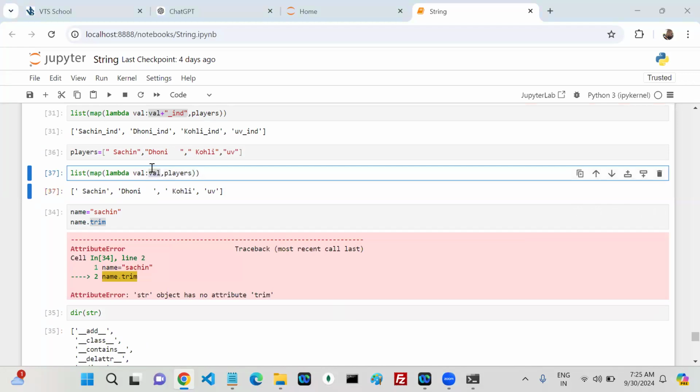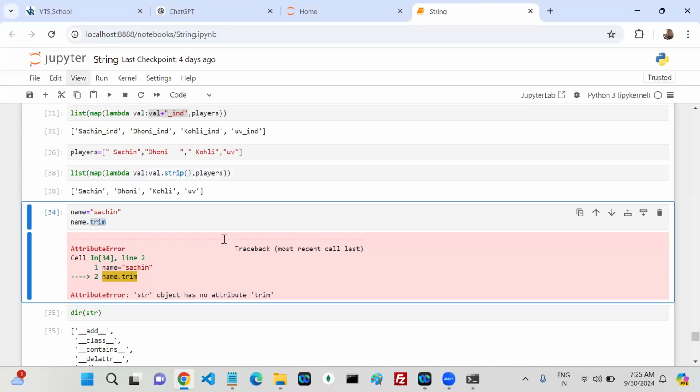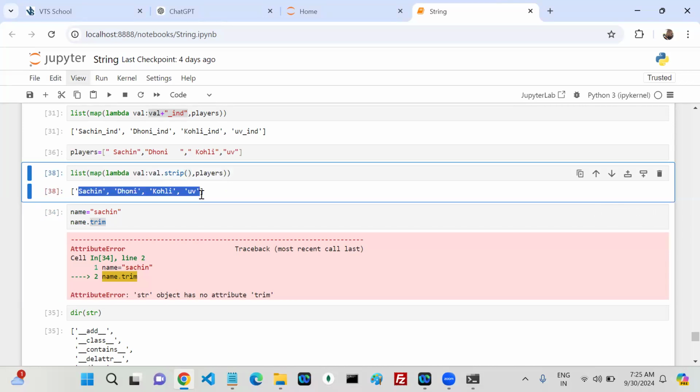String type. Okay, it is an object of which class? If VAL is a variable of string type, it is an object of the String class. In the string class, which method is there? Strip. The strip method inside the string class, so that you do not get this kind of error message. Now if I run this, it is going to remove the spaces left and right.